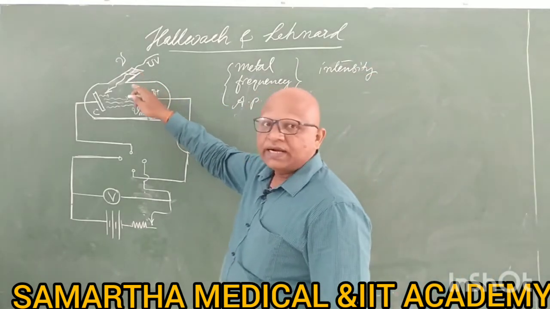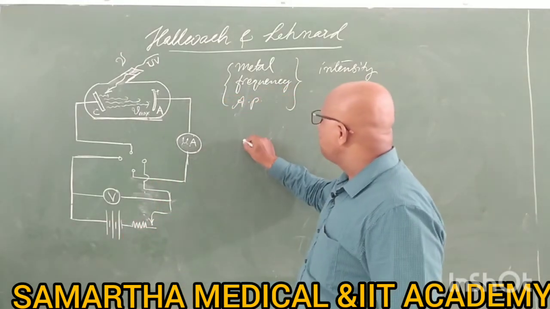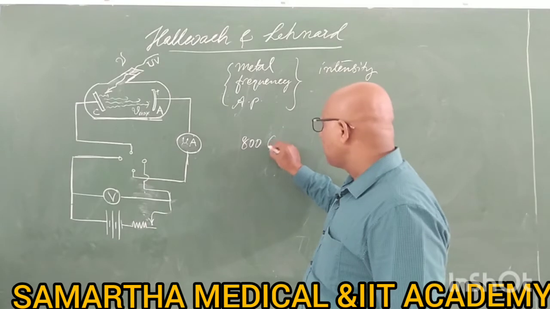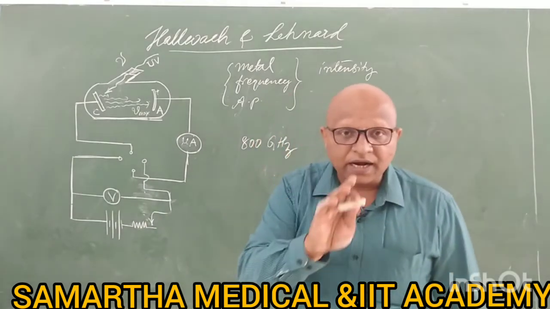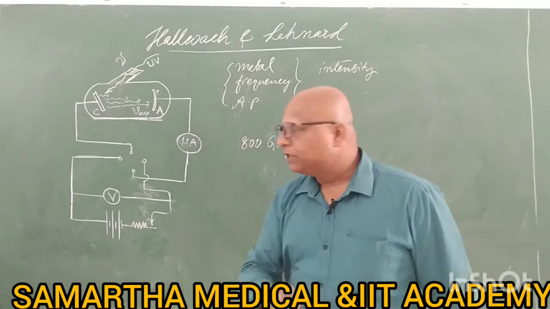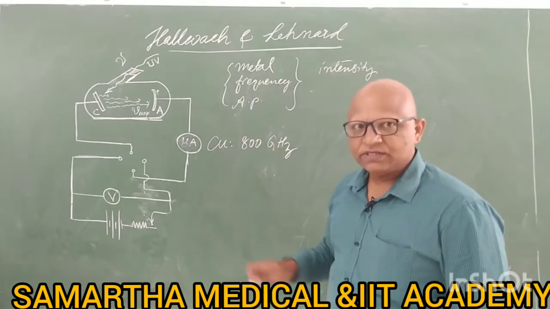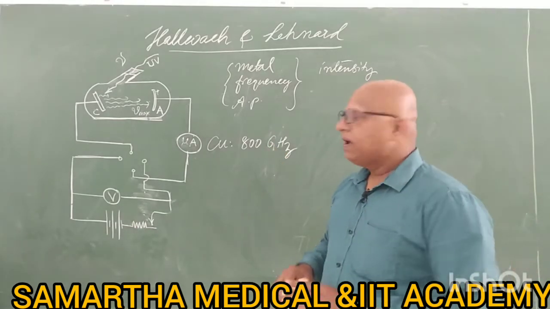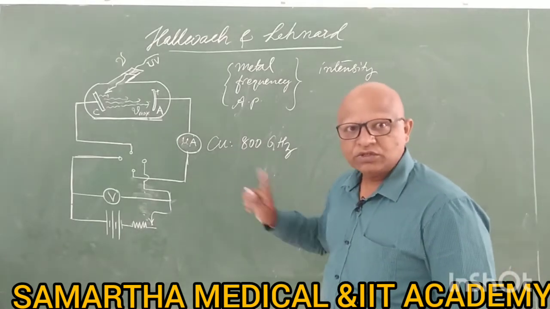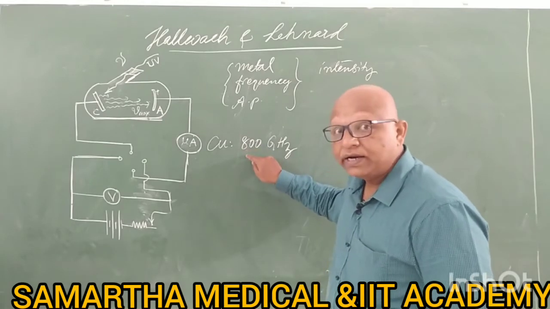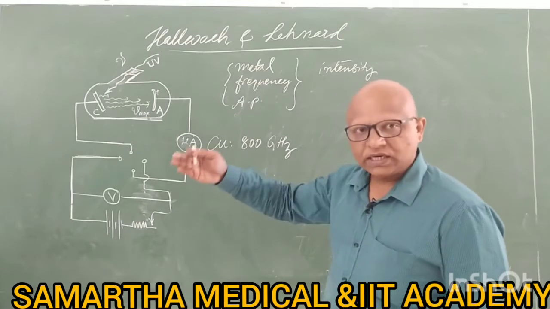Now we will use a dim light. Of course, the frequency must be greater than the threshold frequency for copper. Don't think that 800 gigahertz is the actual value; I am telling you just as an example. Say 800 gigahertz is the threshold frequency for copper, below which there is no photoelectric effect. If you use 700 for copper, there is no photoelectric effect. You have to use 800 or above. If you use 820, fine, the photoelectric effect is there.